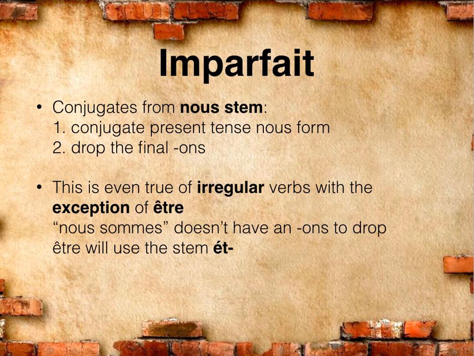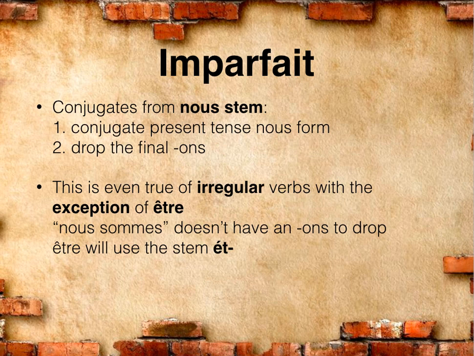Our conjugation. Remember that the imparfait conjugates from a new stem. So you have to conjugate the present tense nous form and then drop the final ons in order to find the stem. This means that a lot of ER and RE verbs are going to have the exact same nous stem as they had in the présent. This isn't always true, but a vast majority of the time.